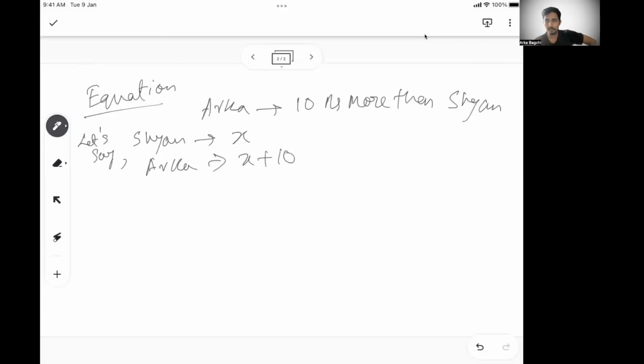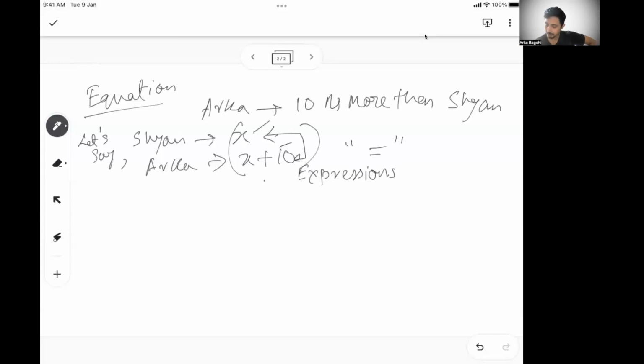Now, can you think this is an equation? No, right? Because an equation needs to have both a left-hand side and a right-hand side with an equal sign. So from here, we can't form an equation. Neither x nor x plus 10 is an equation, because neither has something that it is equated with. Unless something is equated with something, it's not an equation. These are called expressions. When you have only one side, these things are called expressions.